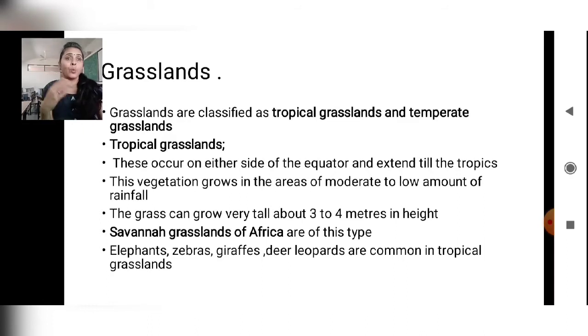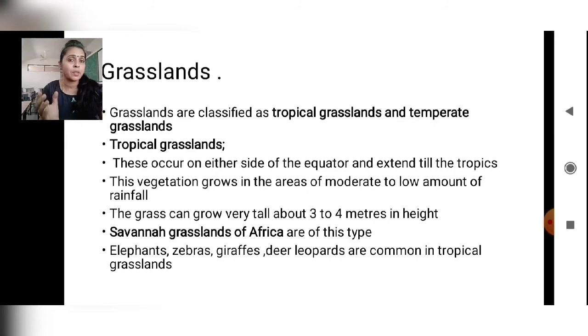So very high grass. What we see in our normal grassland here in India is not what we are talking about. It is thick, or I can say tall grasses. The savanna grasslands of Africa are of this type. So it is also called veld, as well as savanna. Elephants, zebras, giraffes, deer and leopards are common in tropical grasslands.